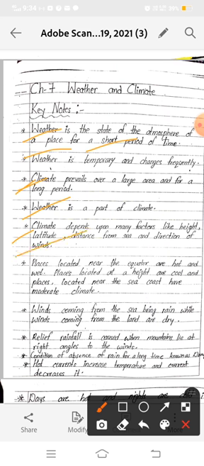Now the climate depends upon many factors like height, latitude, distance from sea, and direction of winds. And you have also learned that places located near the equator are hot and wet. Places located at a height are cool, and places located near the sea coast have a moderate climate. Winds coming from the sea bring rain, while winds coming from the land are dry.